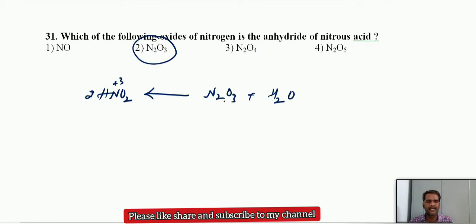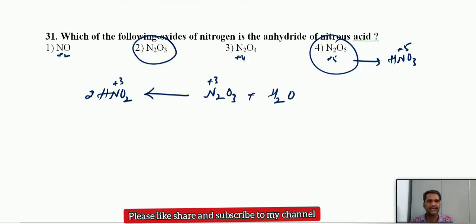Whenever you hydrolyze the oxides, they will give the corresponding oxy acids, but the central atom oxidation state will not change. The central atom oxidation state is constant. In case of nitrogen here the oxidation state is +3. The oxidation state never changes, you will get the same oxidation state. NO here has oxidation state +2, so it will not match. And N2O4 here is +4 and this is +5. So +5 means N2O5 can give nitric acid, where the oxidation state of nitrogen is +5. Hence we can say that N2O5 is the anhydride of nitric acid.